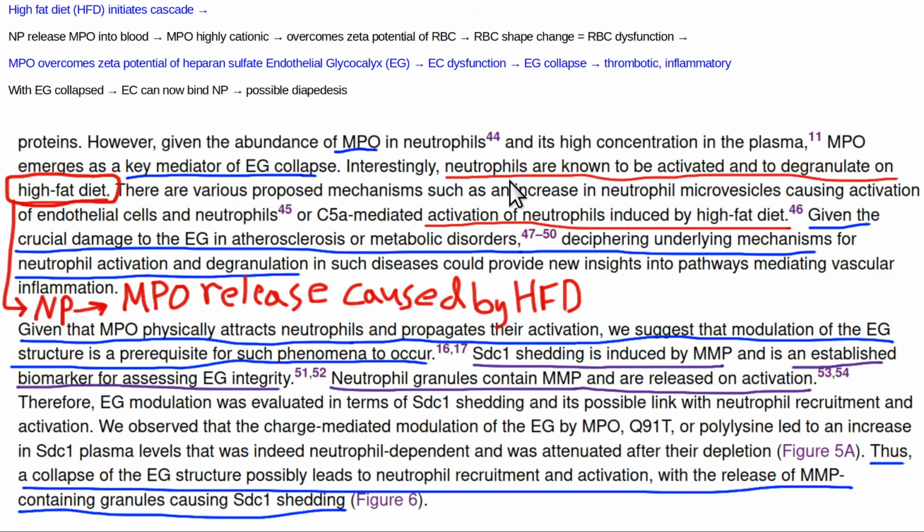So here's another article. What does it say? Neutrophils are known to be activated and to degranulate on a high-fat diet. Another article: activation of neutrophils is induced by a high-fat diet. So these are reasons why you hear all these people on the internet trying to tell you keto diet, low carb, all this nonsense is good for you. How could it be good for you if it's damaging your red blood cells, it's damaging your arterial lining cells, your endothelium? It's not. So the benefit of this knowledge is people can't trick you into doing stupid stuff so easily with your diet and your nutrition.